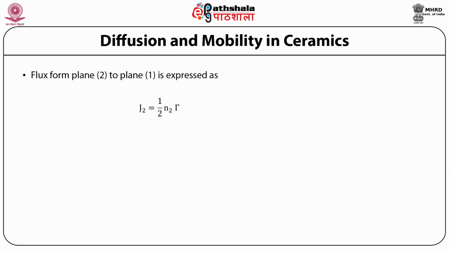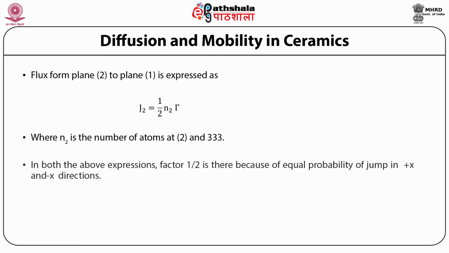Similarly, the flux from plane 2 to plane 1 is expressed as J2 is equal to 1 by 2 N2 into lambda, where N2 is the number of atoms at position 2. In both the above expressions, the factor 1 by 2 is there because of equal probability of jump in x plus and x minus directions.